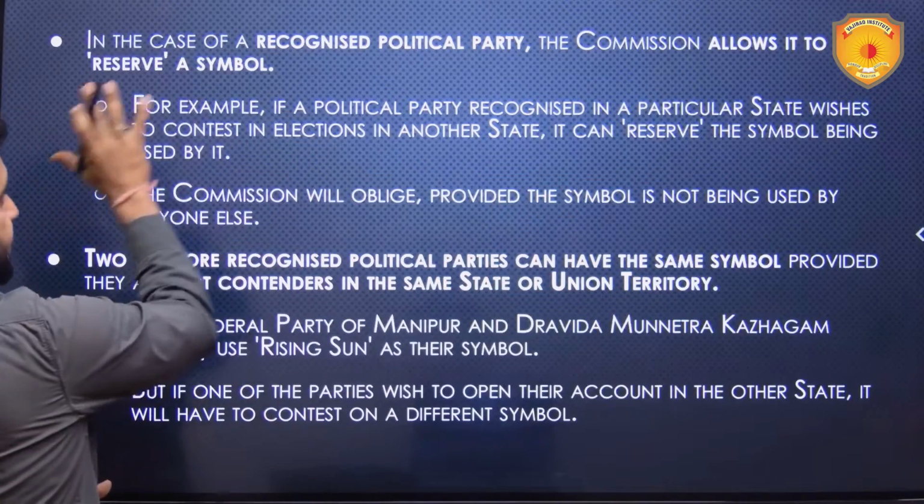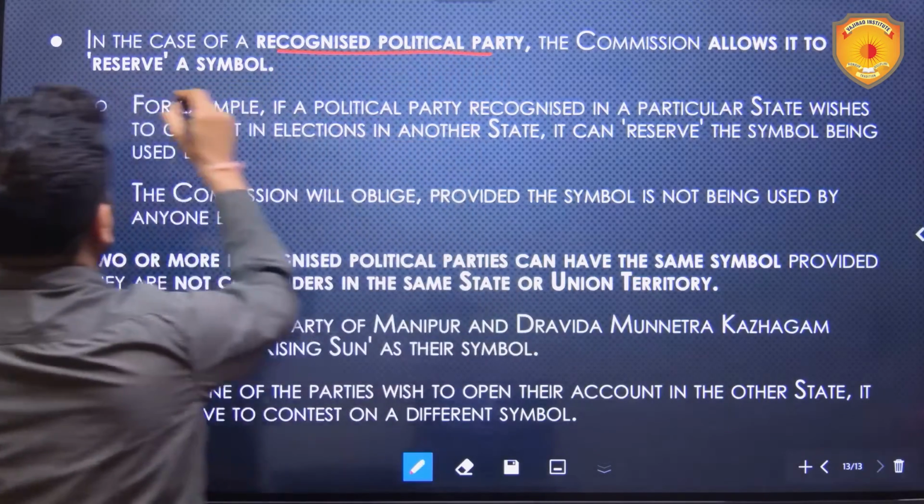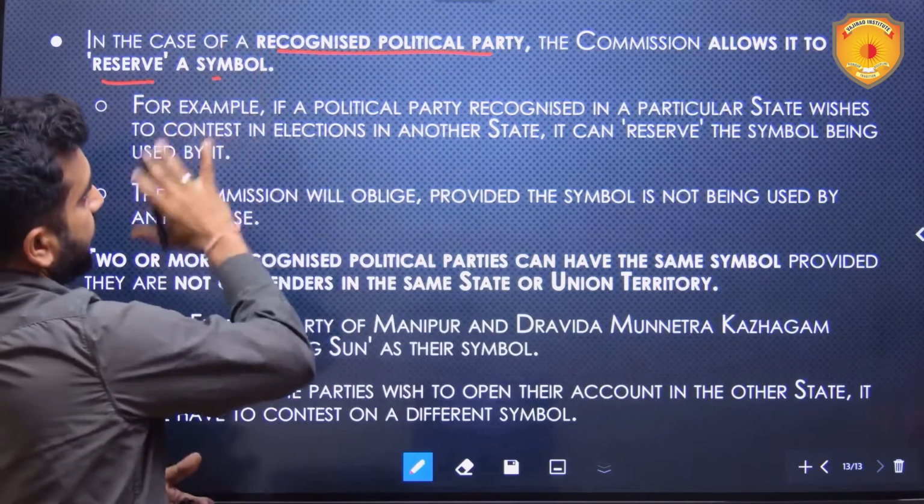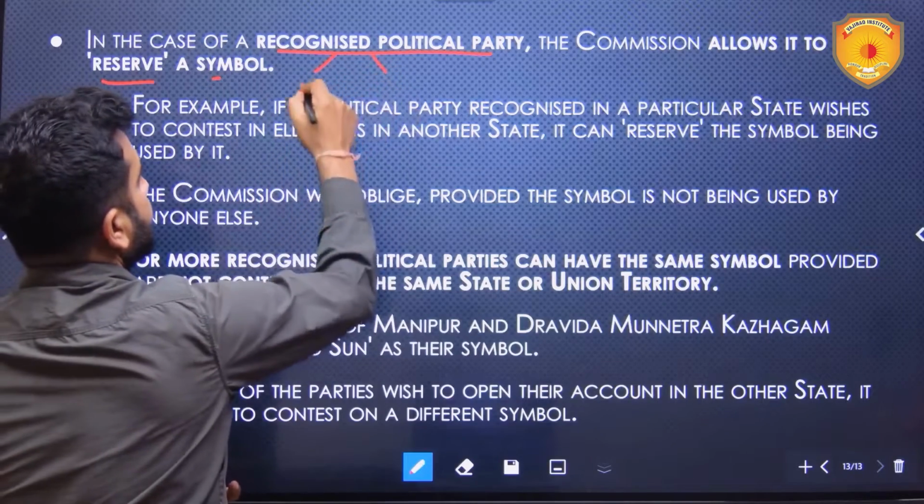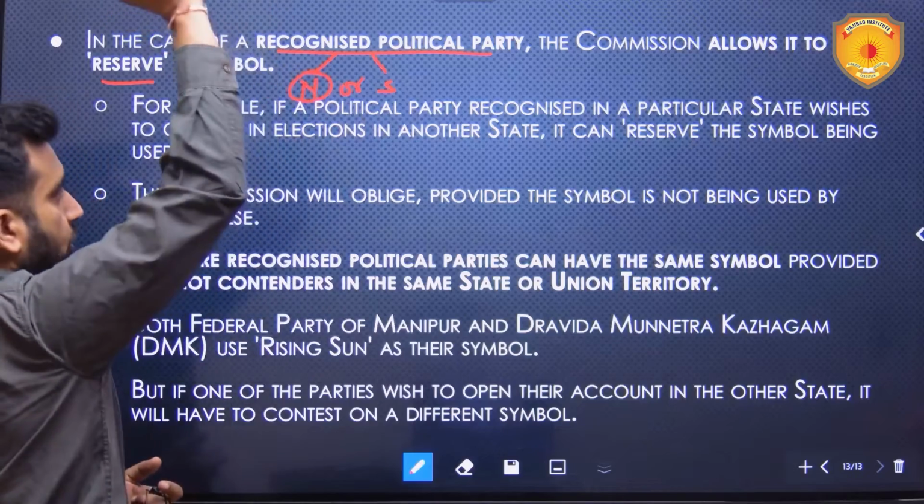Now, this is very much important. In the case of a recognized political party, the commission allows it to reserve a symbol. Recognized political party means national or state. So if you are a national party, your symbol is reserved all over the country.